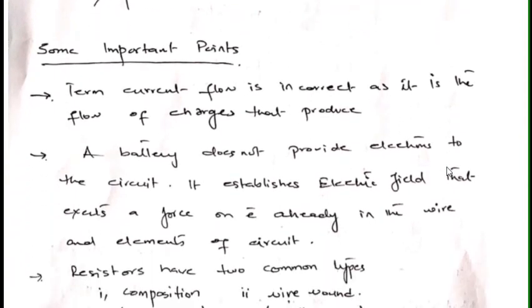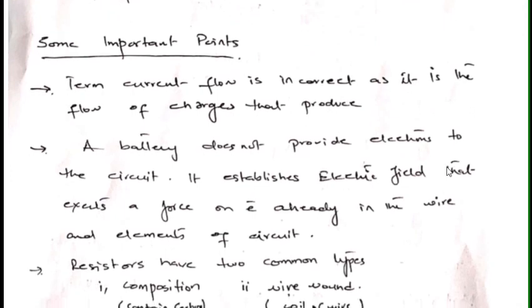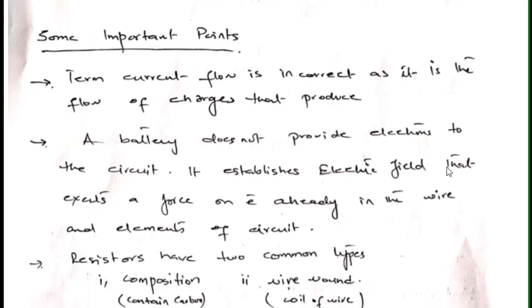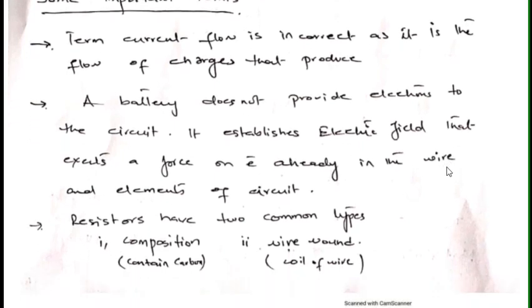From the above article, some important points that you must know are, first, the term current flow is incorrect because it is the flow of charges that produces the current. Current itself does not flow, it is the charges that flow. Second, a battery does not provide electrons to the circuit.